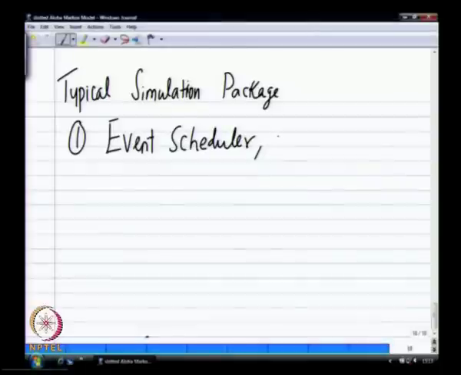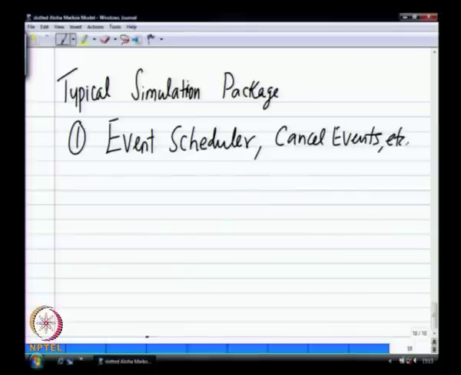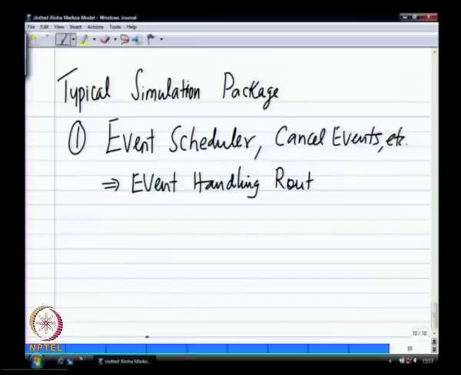And then also how to cancel events, cancelling events, etc. Creation, deletion, modification, rescheduling, there are lots of variations, but the simplest thing is to create an event, and then you also have to know the event handling routines. The event handling routine is basically the core logic of the program that you have to write, but you have to know how to associate each event with the corresponding event handler.